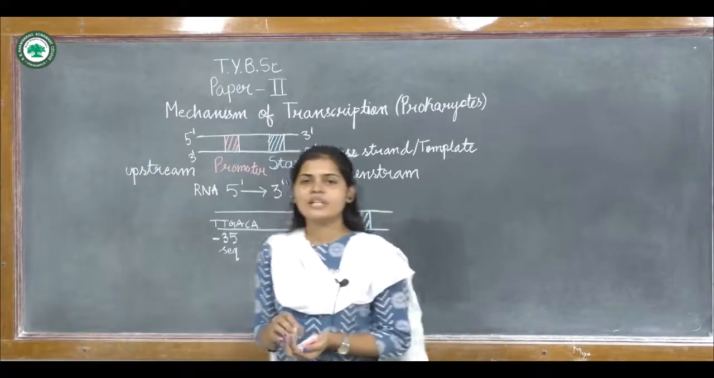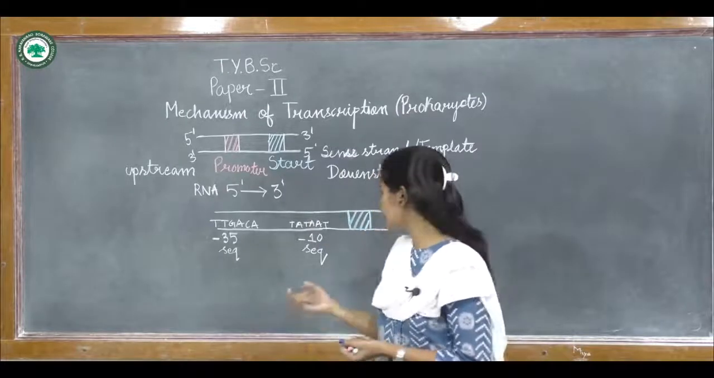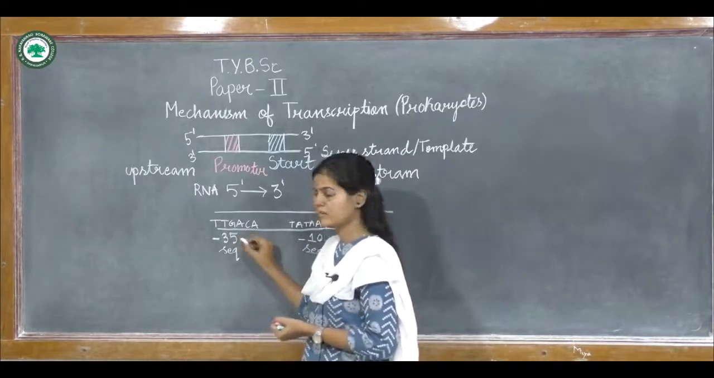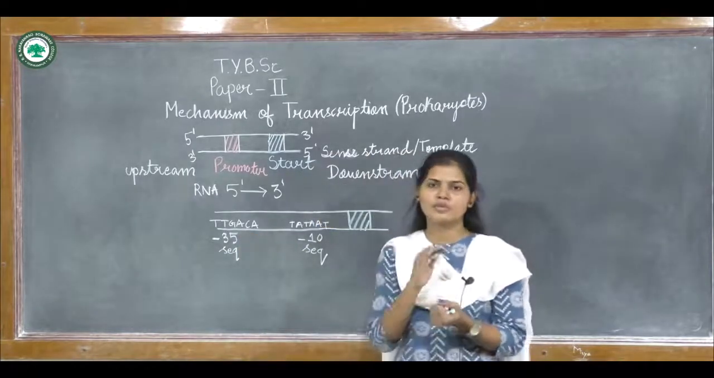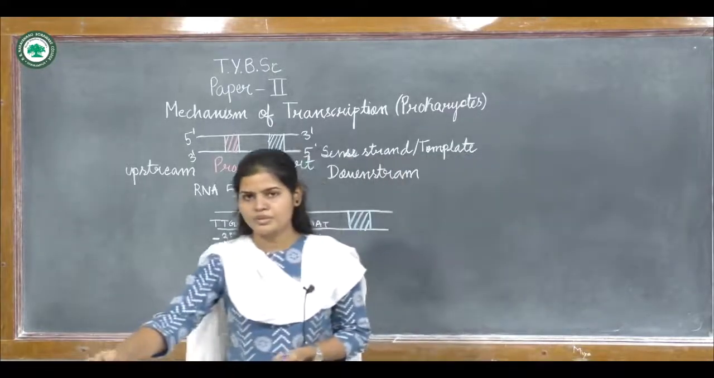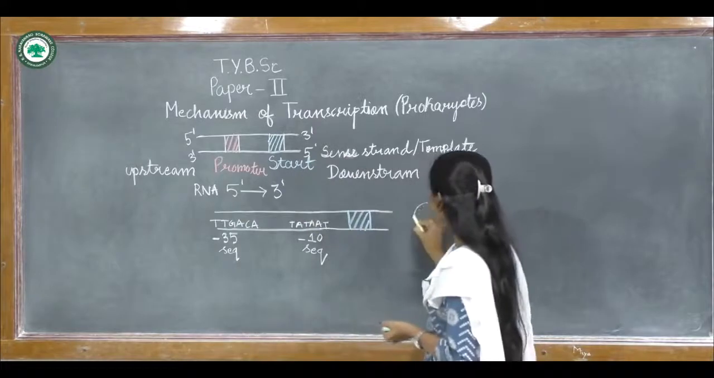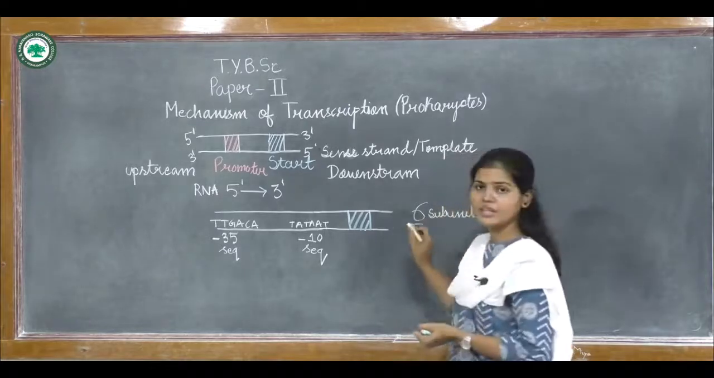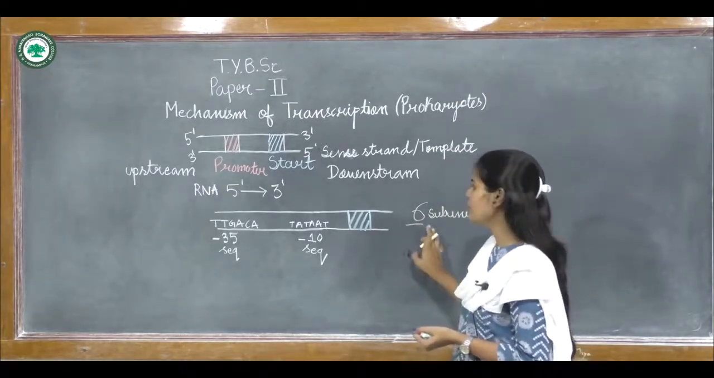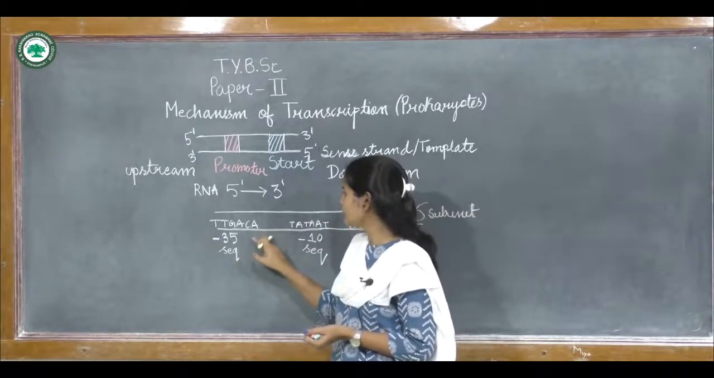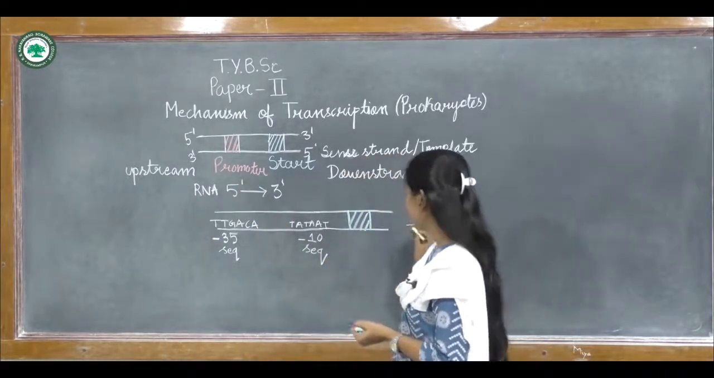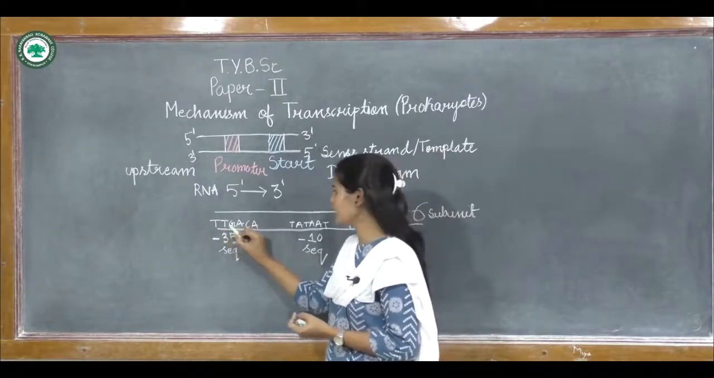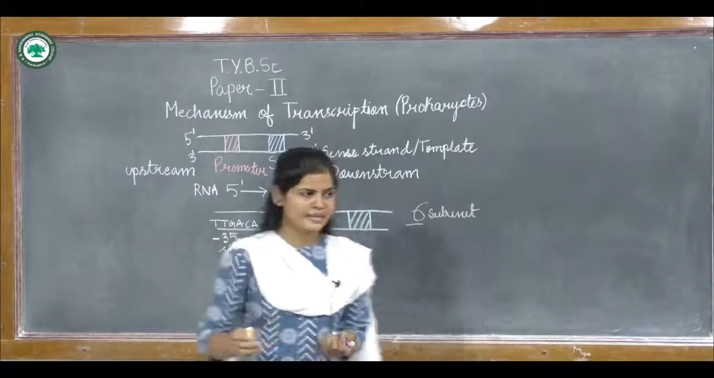So firstly, when the RNA polymerase is binding to this DNA, what will happen? The RNA polymerase is made up of different subunits, including the sigma subunit. The sigma subunit is a subunit of the RNA polymerase. It will bind at the minus 35 region of this promoter. So firstly, this sigma subunit will bind specifically at the minus 35 sequence. And how will it bind?